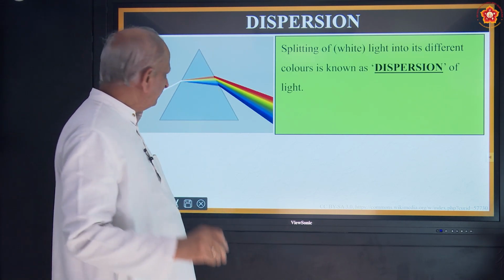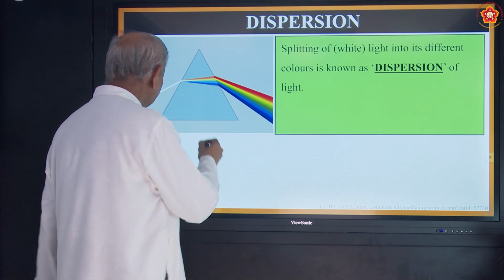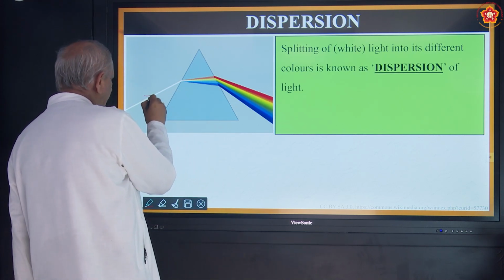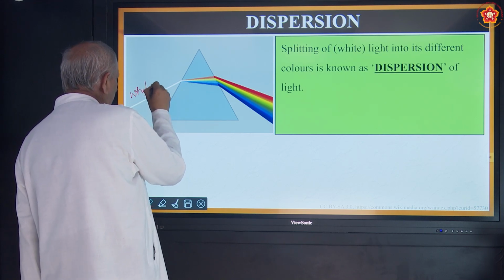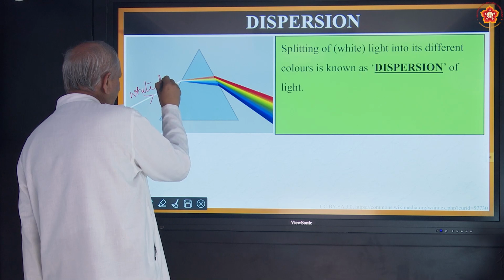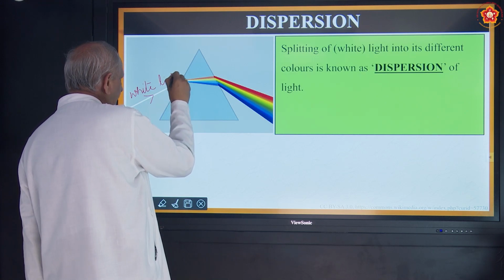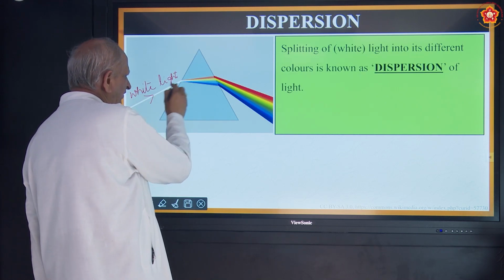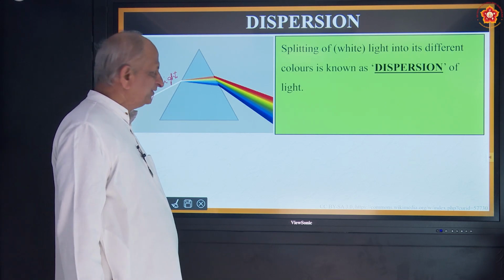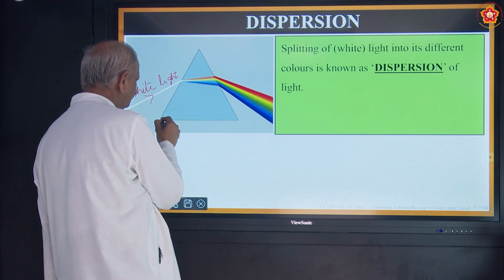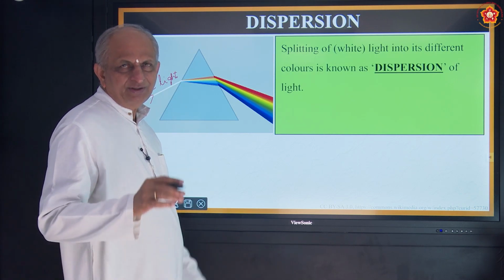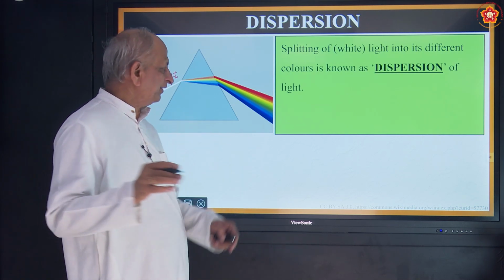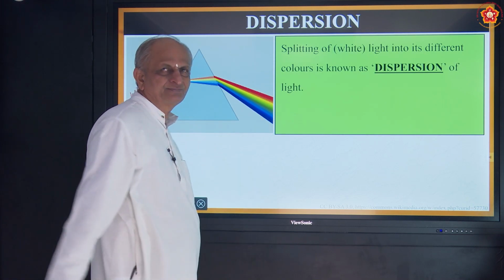In a glass prism, if you pass white light, and white light means sunlight, it comes and falls on one of the surfaces of the prism. What happens then? It splits up into 7 colors like this.